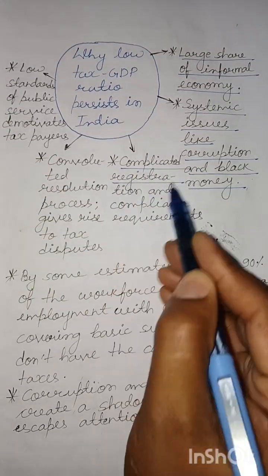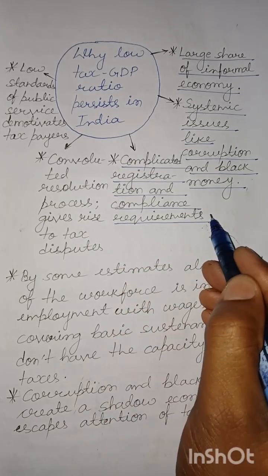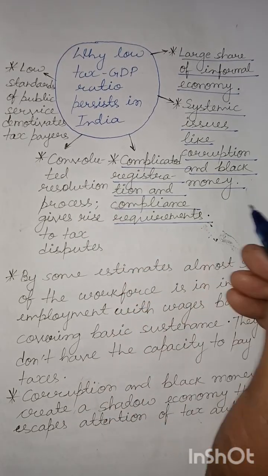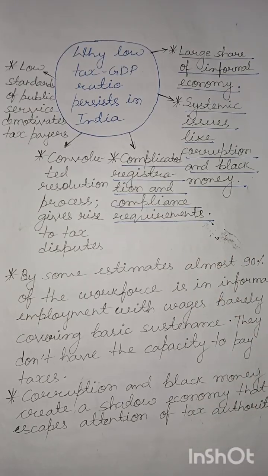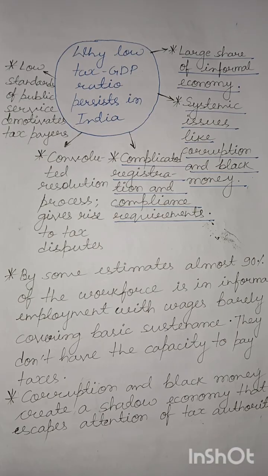Complicated registration and compliance requirements often put off, for example, a business person who is actually willing to register for taxes. For example, if someone is willing to register for GST, the entire process is so convoluted and complicated, and often there are demands for various forms of bribe, that sometimes it's frustrating for the businessman, and he would even drop the idea of registering for GST.